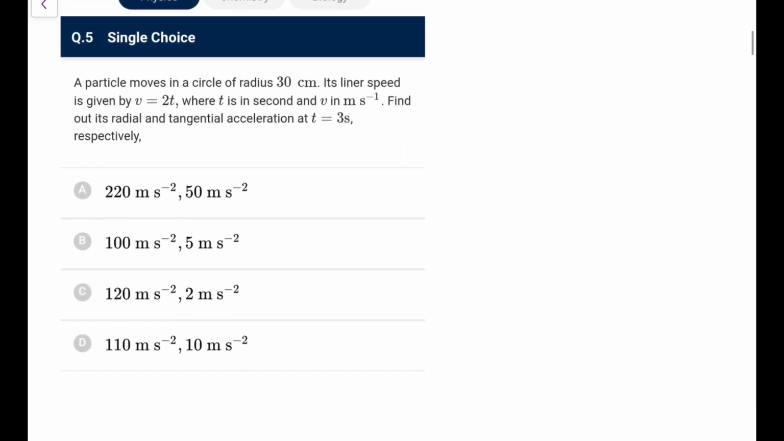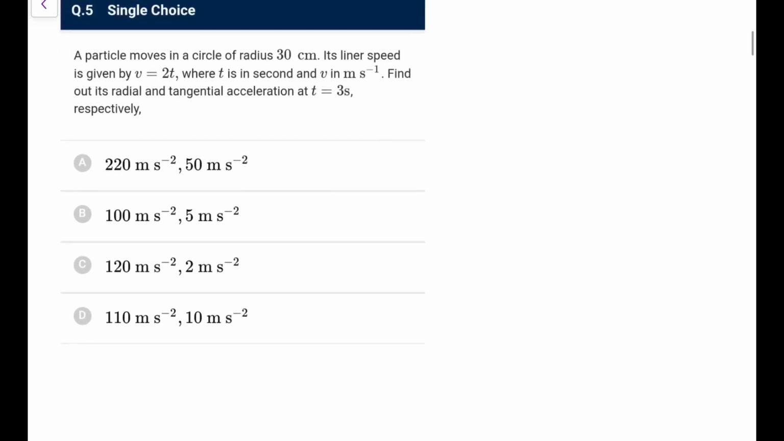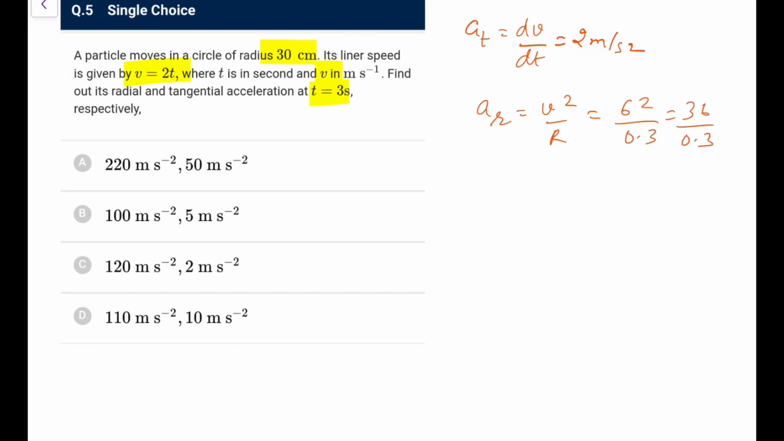Next, a particle goes in a circle of radius 30 centimeter. Its linear speed increases by v equal to 2t. So linear speed is increasing, so I can write tangential acceleration as rate of change of speed, that would be 2 meter per second square. Now v is in meter per second. Find out the radial and tangential acceleration at 3 seconds. So tangential at every time is 2. So from here only you can make the option. Let's calculate AC also, radial, that would be v square by r. So v at 3 second would be 2 times 3, 6, square upon 0.3, that is 36 upon 0.3, that comes out as 120 meter per second square. So go for option C.